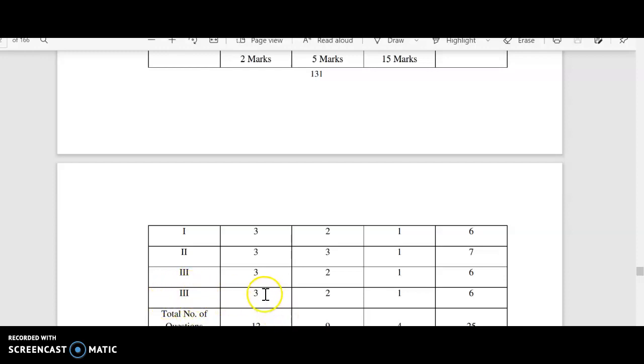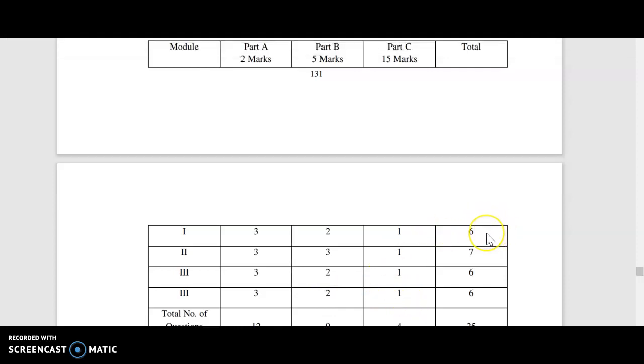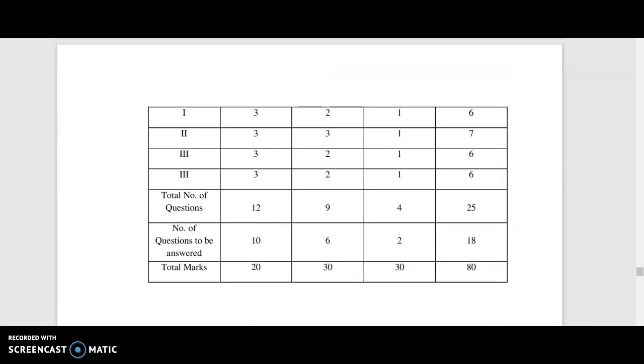Module 4, part A 3 questions, part B only 2 questions for module 3 and 4, and 1 essay. So there are 6 questions from module 1, and from module 2 there are 7 questions, and modules 3 and 4 have 6 questions each. Total of 25 questions in a question paper, and you have 80 marks in total. Part A 20 marks, part B 30 marks, part C 30 marks.